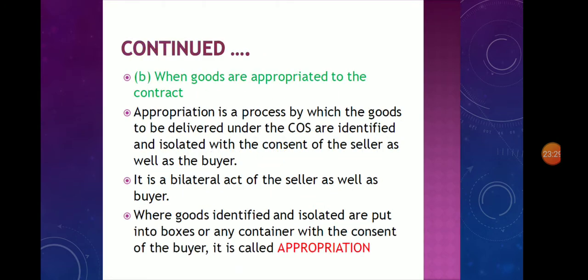Then, when goods are appropriated to the contract: appropriation is a process by which the goods to be delivered under the contract of sale are identified and isolated with the consent of the seller as well as the buyer. It is a bilateral act, where goods identified and isolated are put into boxes or any container with the consent of the buyer. It is called appropriation.